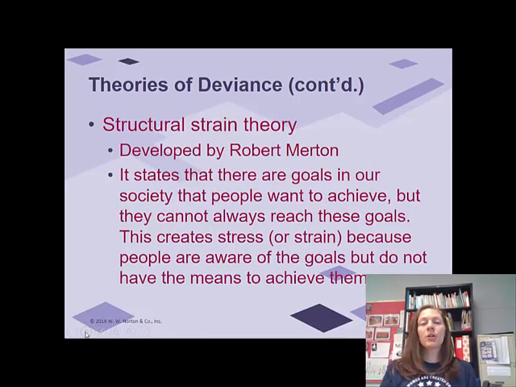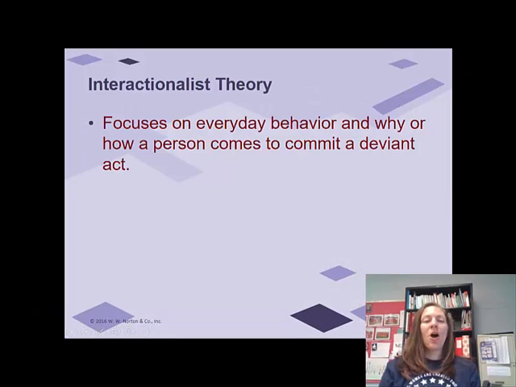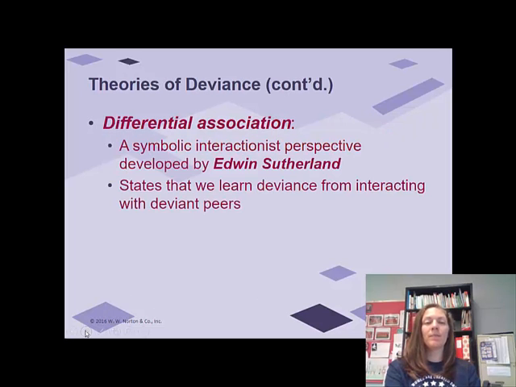In between the functionalist and the conflict theory is the structural strain theory. This is kind of merging the gap. Robert Merton, who we've talked about in Outcome 1, says that when there are goals in society that people want to achieve, but they cannot reach those goals, it creates a stress or a strain because people are aware of the goals, but they do not have the means to achieve them. All right, and our last perspective is the interactionalist perspective. This is the one that focuses on everyday behavior and why or how a person comes to commit a deviant act. So this is looking more at an individual experience.